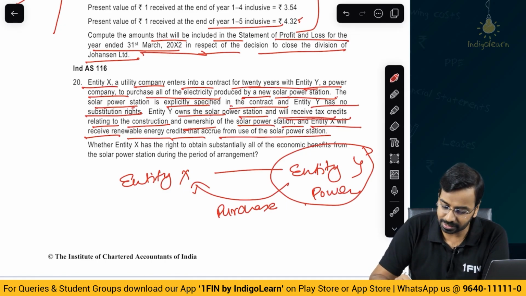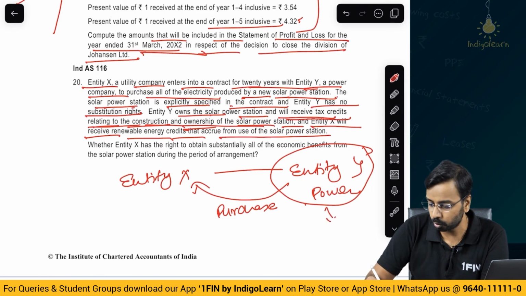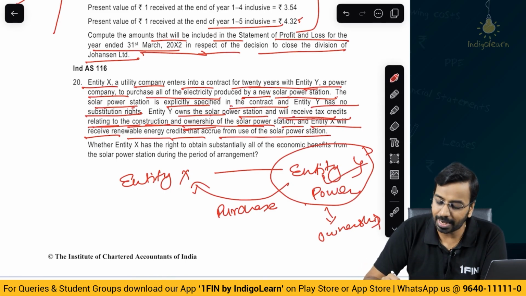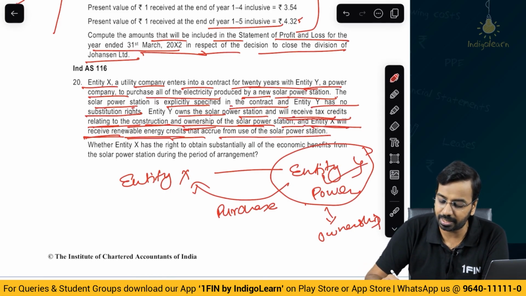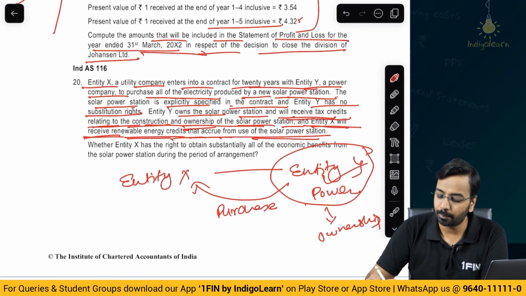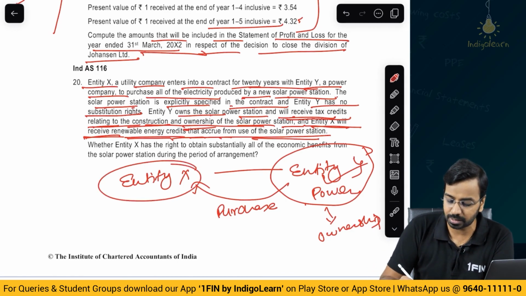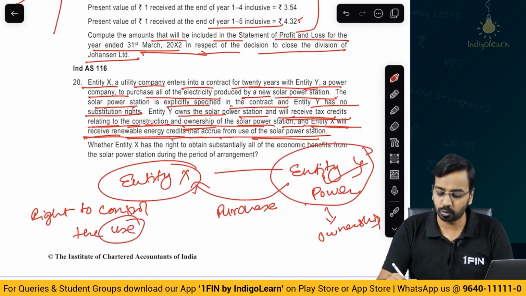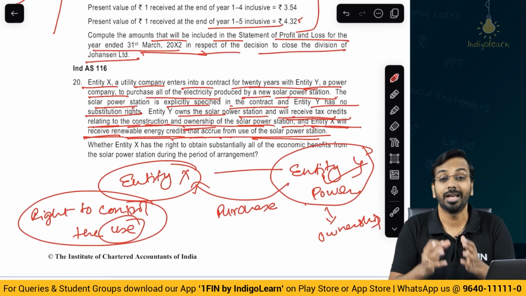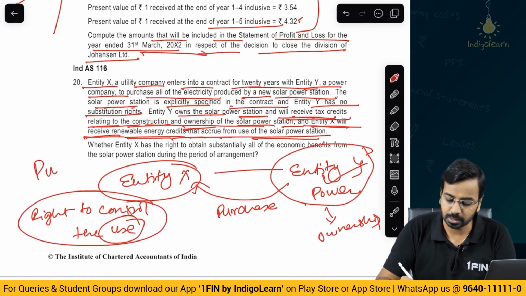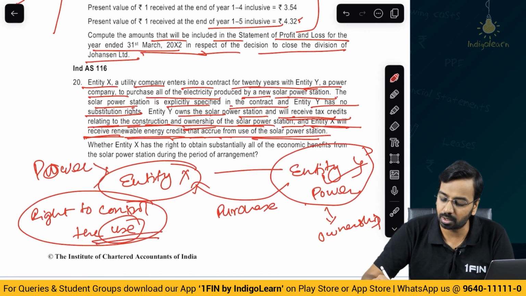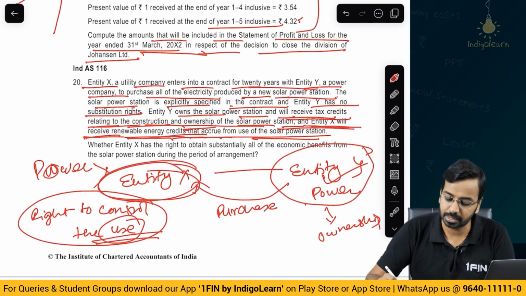Entity Y will receive tax credits relating to the construction and ownership of the power plant. So, from ownership, whatever is the benefit, who will get? Entity Y will get. And entity X will receive renewable energy credit that accrue from the use of the solar power station. So when we talk about lease, we say there is a right to control the use, and if you have the right to control the use, you also have to see who gets the benefit from the use. So the power is received by X, and the benefit of using, that is the energy credits, also comes to X.